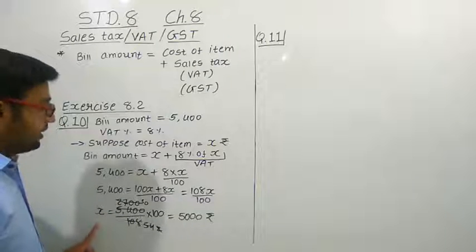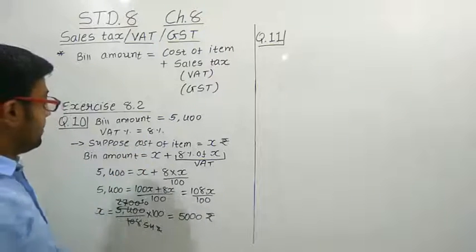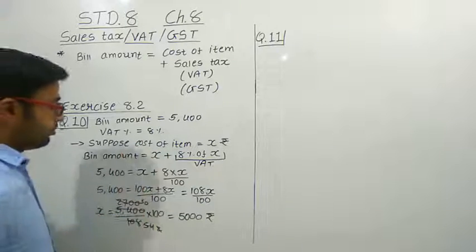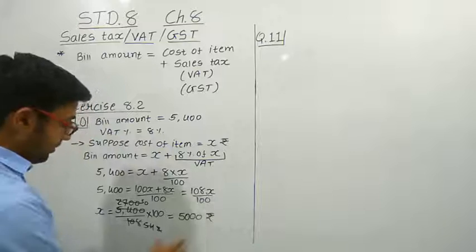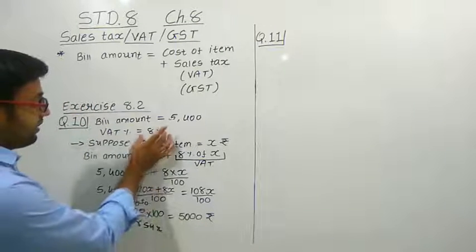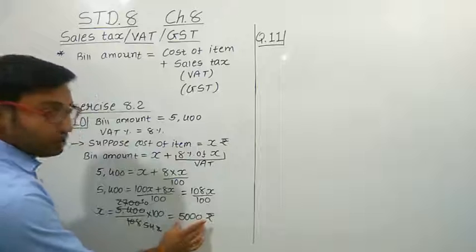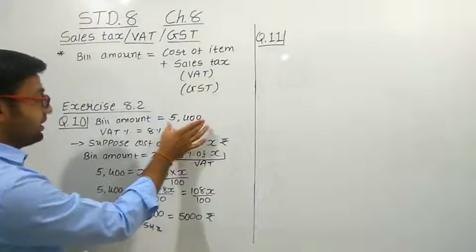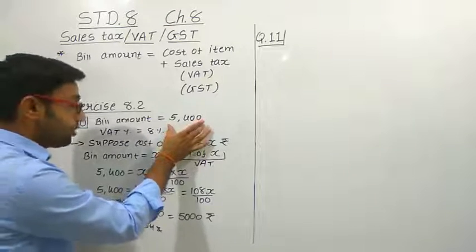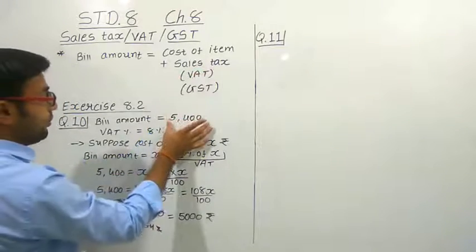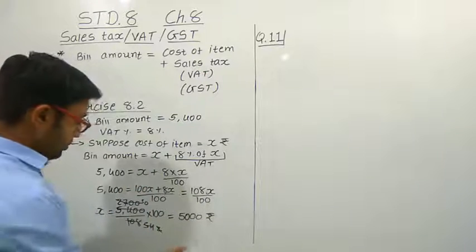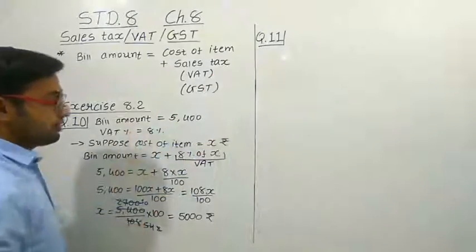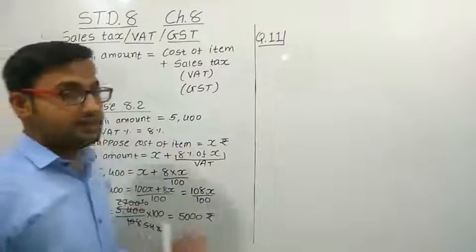And this is the X. X means the amount that we supposed here, and that is the cost of the item. So the actual cost of the item is 5,000. When we add 8% of this cost of the item, it will become 5,400. That is, this amount is the bill amount in which we have added the value added tax. So in this way we can calculate the value added tax or GST or the sales tax. All three taxes we can calculate in the same way.